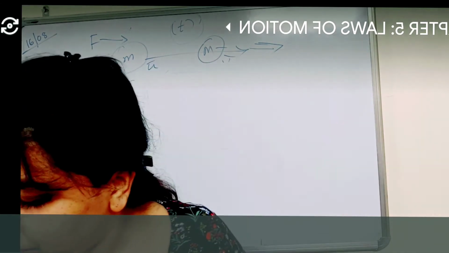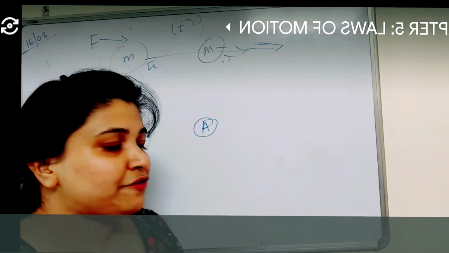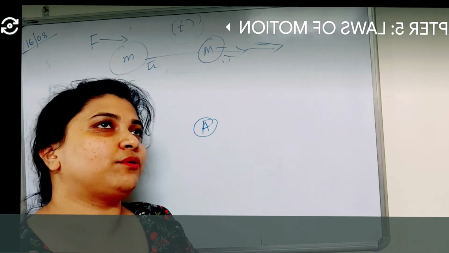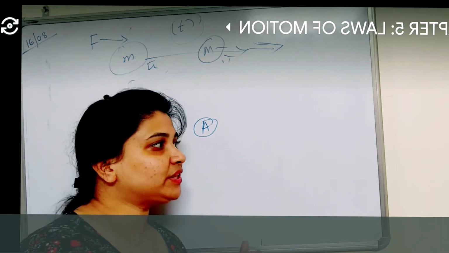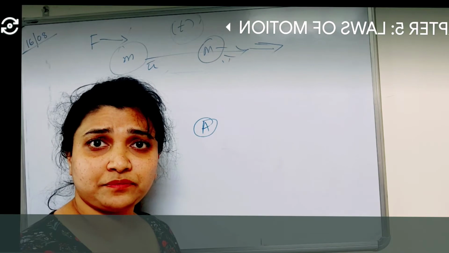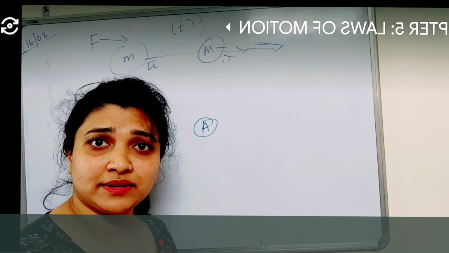An example is, if I'm going and just falling on this wall, I am applying a force on this wall. Don't you think the wall is also applying a force on me? Is it not applying a reaction force back to me? Right?